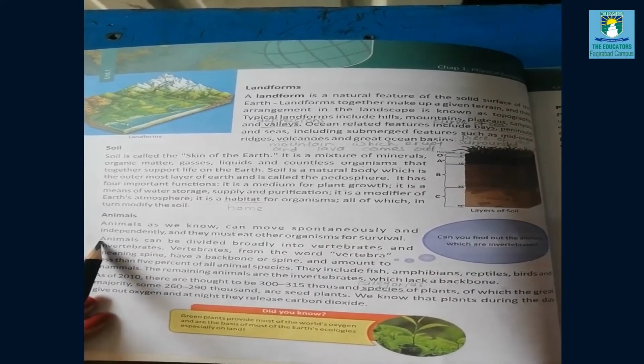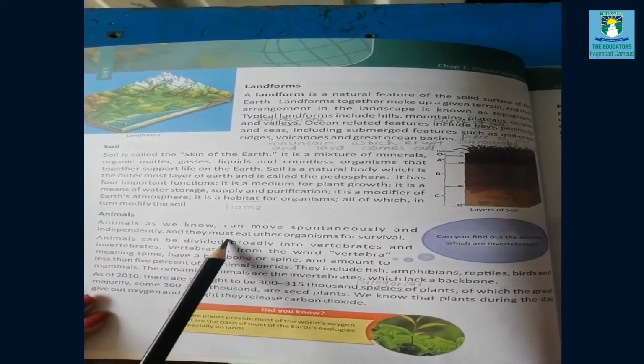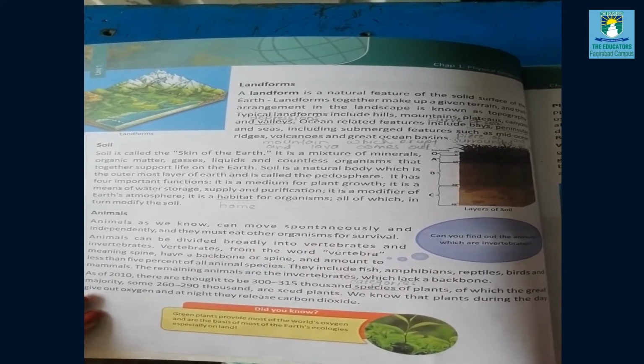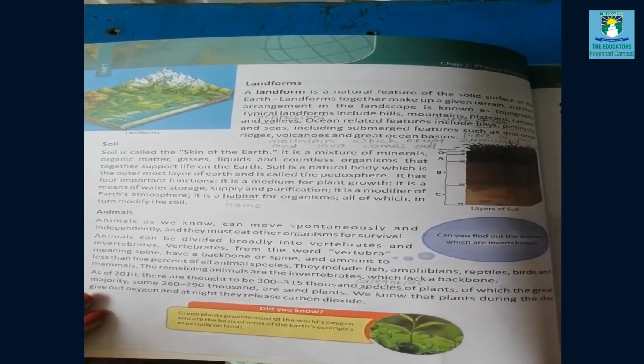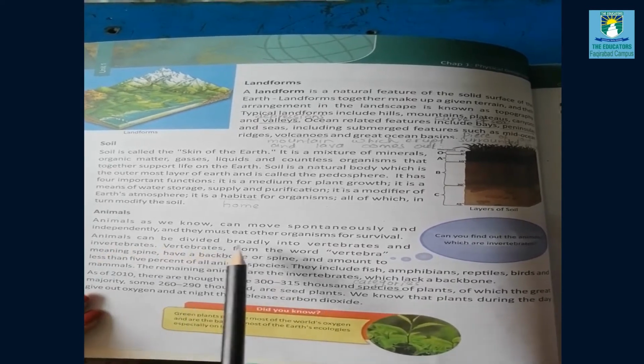Animals, as we know, can move spontaneously and independently. It means that animals can move freely on the land and they must eat other organisms for their survival. Large animals can eat small animals for their living. Animals can be divided broadly into vertebrates and invertebrates. Broadly means openly. They are divided into two categories: one is vertebrates and the other is invertebrates.